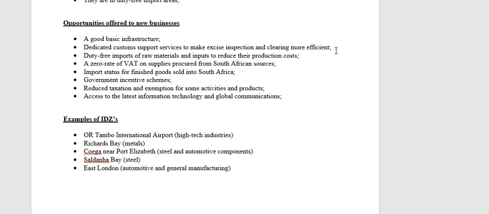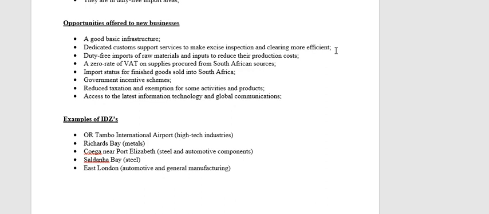Even though you never paid the customs duty, when you sell your finished goods in South Africa, it will be regarded as imported goods. All right. Obviously, they are offered certain incentives. The duty-free incentive is one of those. We're going to look at the other incentives in the next lesson.